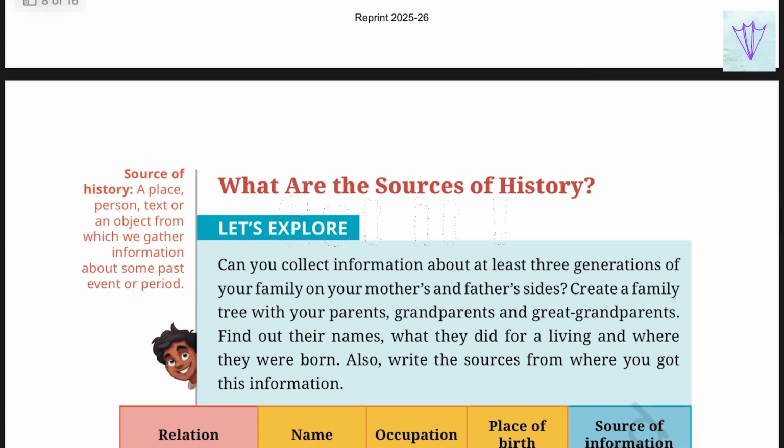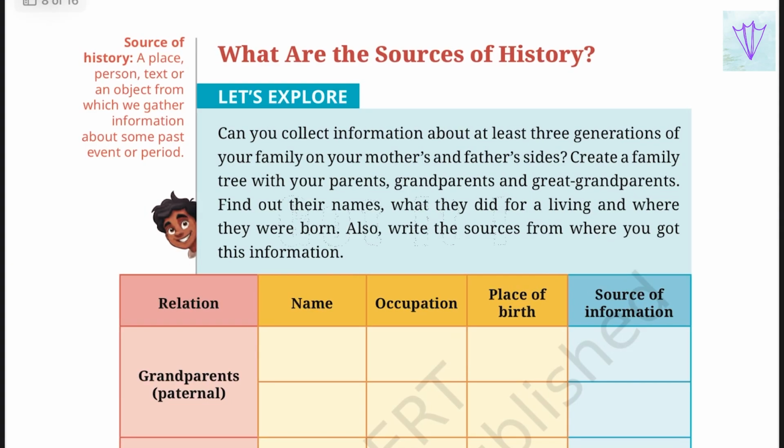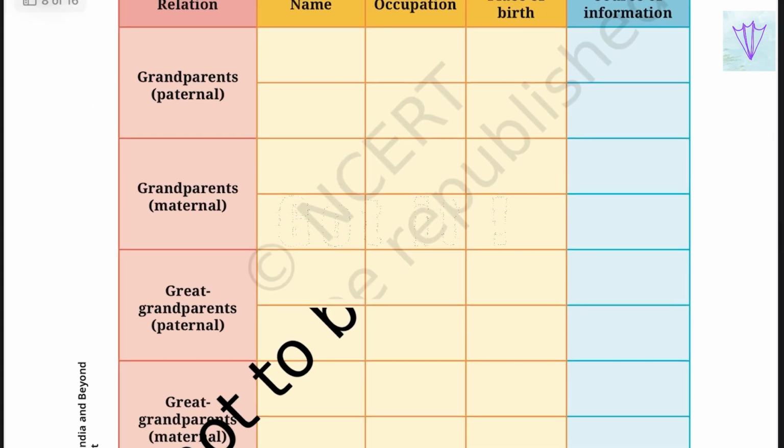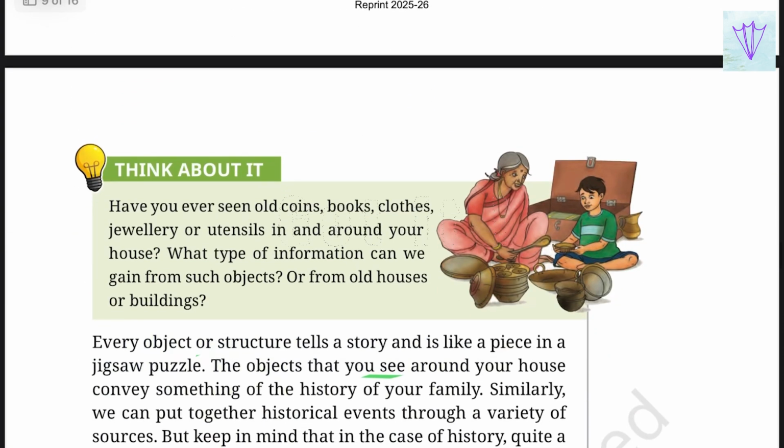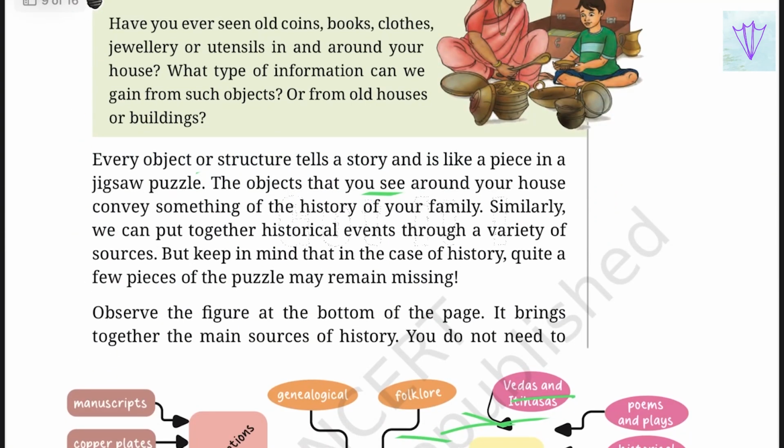Next, what are the sources of history? When we want to learn history, there are various sources from which we can know it. Every object or structure will tell us a story, and it is like a piece of a jigsaw puzzle. The objects you see around your house will convey something of the history of your family. If you look at the jewelry in your house, you will understand the history of your family.